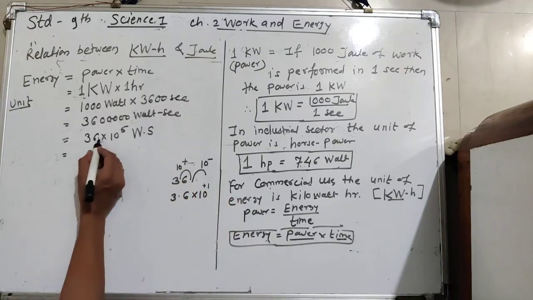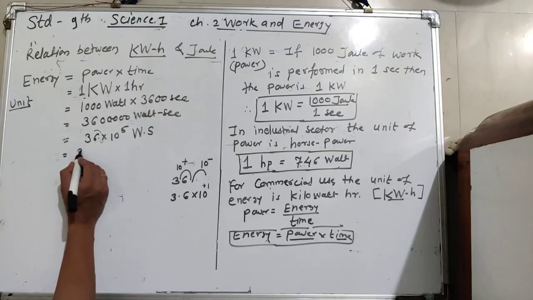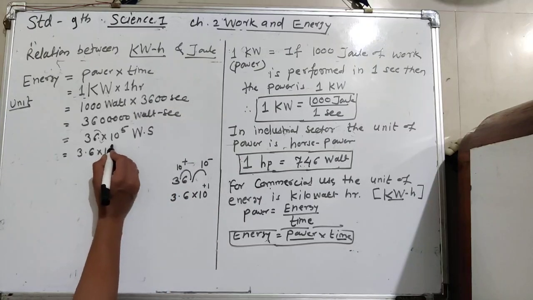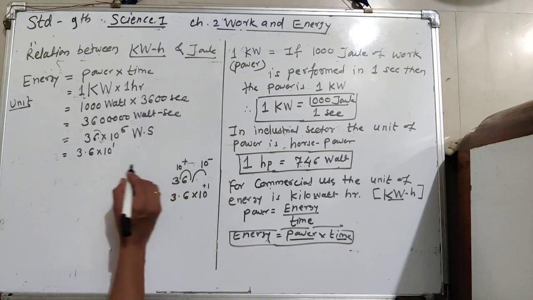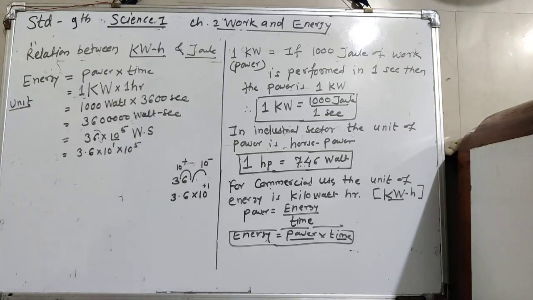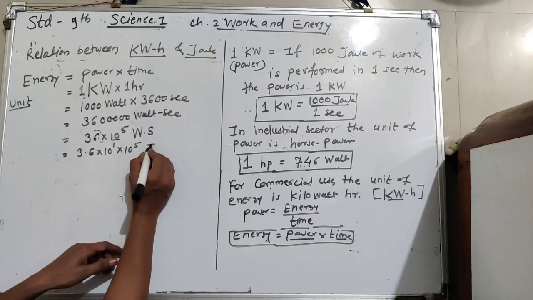Okay, so move this point to the left by one digit, it becomes 3.6, 10 raised to power 1, don't write the plus, and already this one is 10 raised to power 5. Then next, watt second is called the joule also.